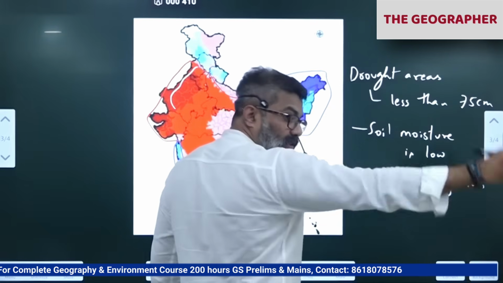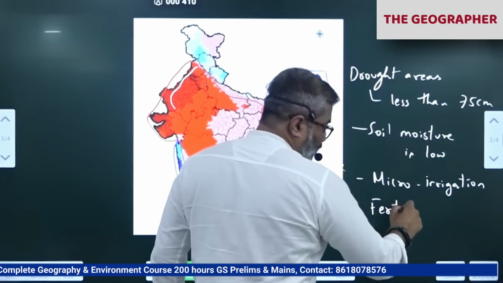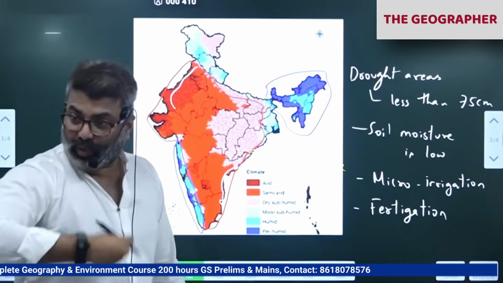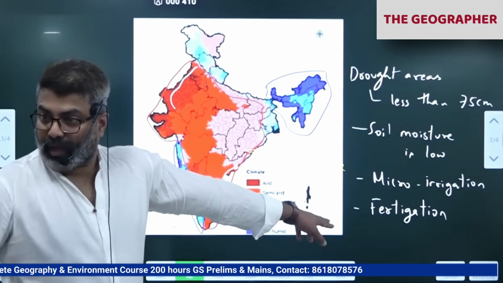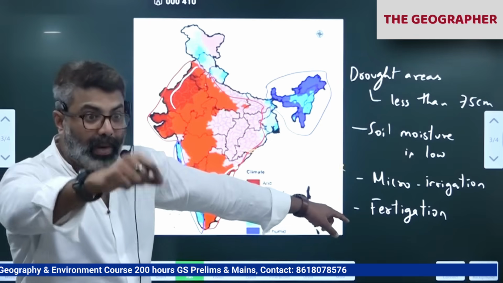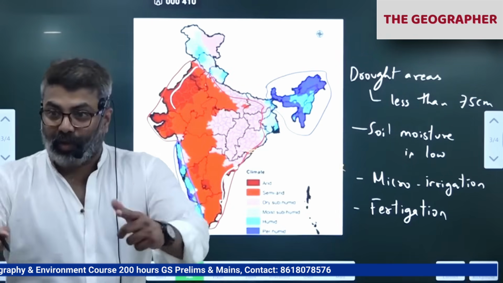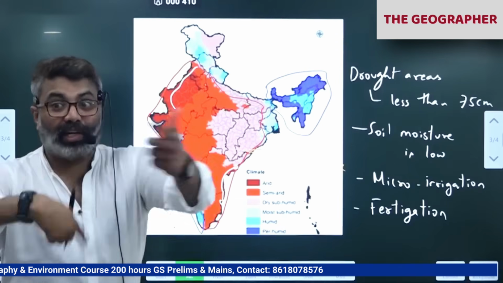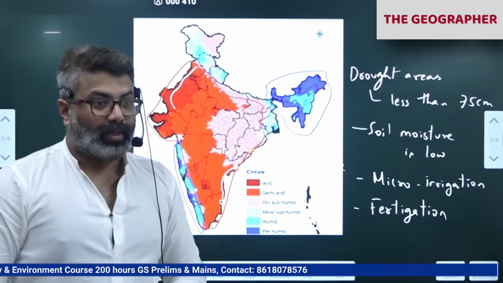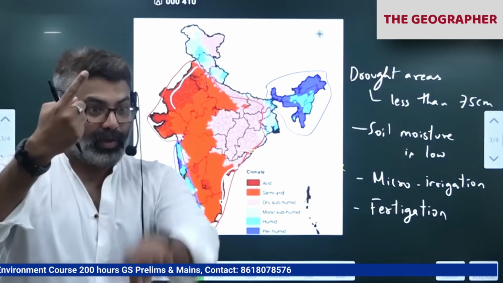In the water itself we add fertilizers also. Fertigation techniques. Fertigation is the practice of adding fertilizers with water. We are adding water, and with that, fertilizers are also added in small quantity. Drip by drip it will go to the plant directly. In most places where water is available in excess, we are over-irrigating the land. What happens when we put more water? Over irrigation, we call it. So either the water will evaporate or the water will percolate.